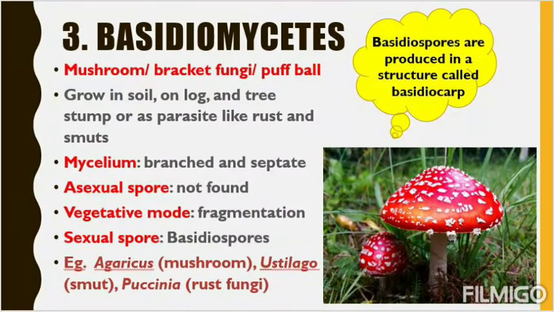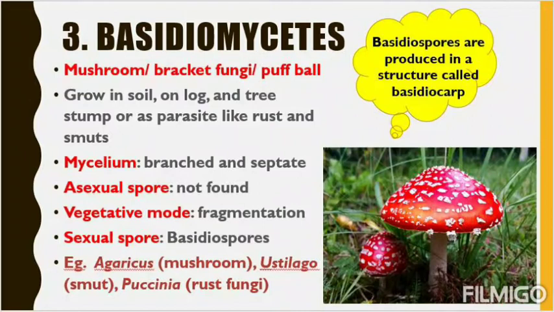Next we'll go to the knowledge cloud. Basidiospores are produced in a structure called basidiocarp. Just like conidia are produced on conidiophores, in that manner basidiospores are produced in a structure called basidiocarp. So basidiocarp is a fruiting body for Basidiomycetes. So these are the basic characteristics. Just remember that all the mushrooms we are eating come under Basidiomycetes.